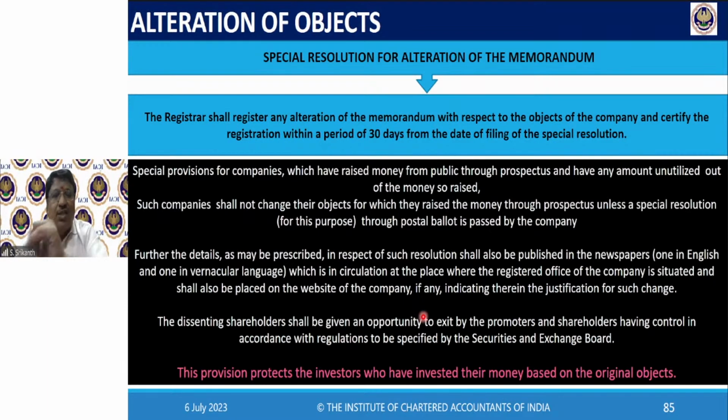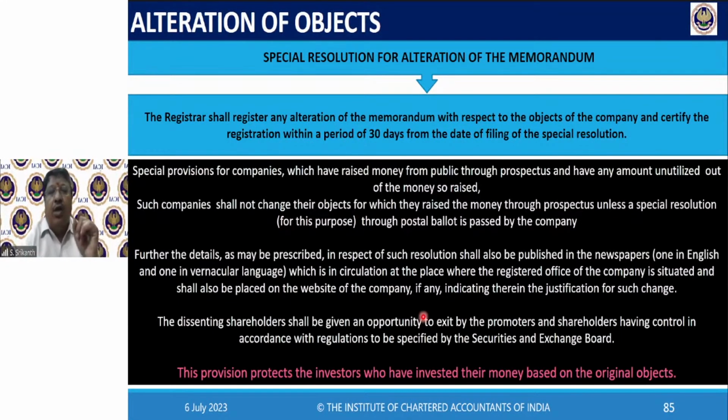If you want to change the object clause while money received from the public through prospectus remains unutilized, then the company shall not change the objects for which they raised the money through prospectus. So whatever object you stated in the prospectus, you do. If you want to change, you cannot do that unless a special resolution through postal ballot is passed by the company.